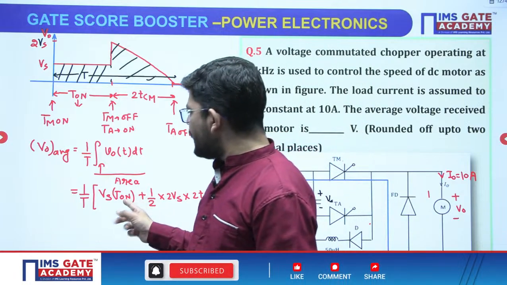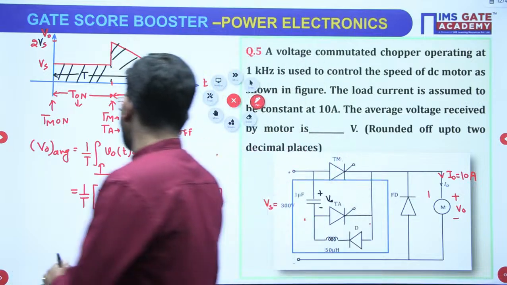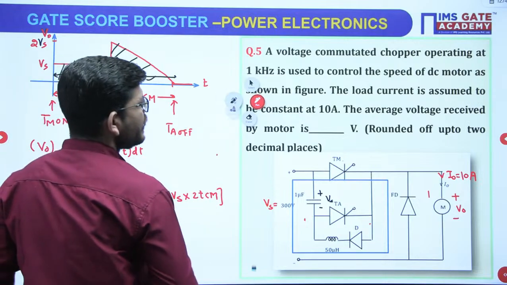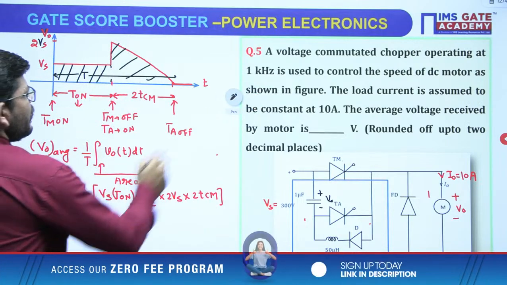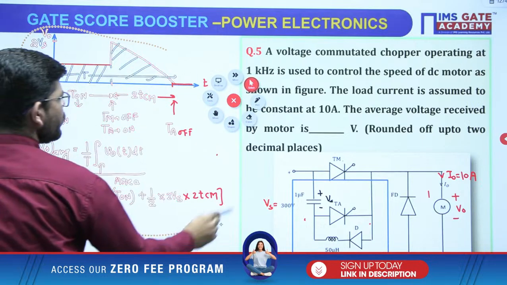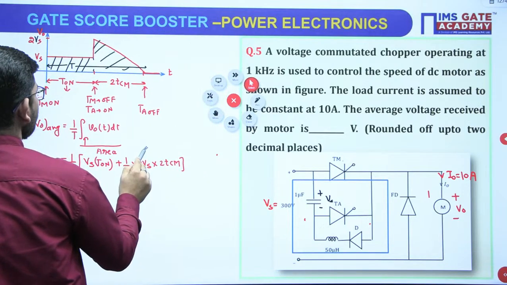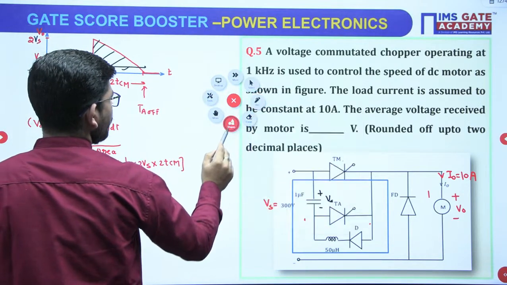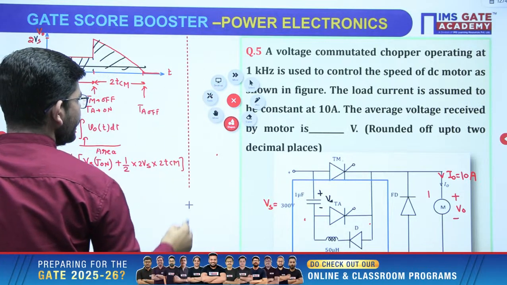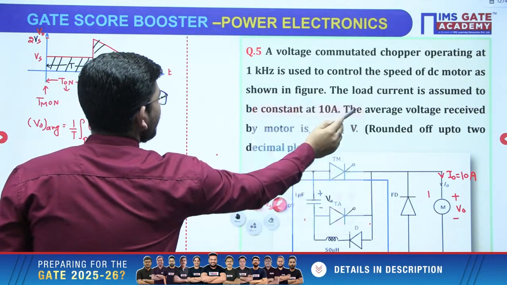Now we need the value of T on, we need the value of TCM to calculate all those things, okay. So first of all, calculate these two things. What is T on and what is TCM, right? So T on and TCM, we have to first of all calculate these two things. So we know the formula of T on and TCM in this case.